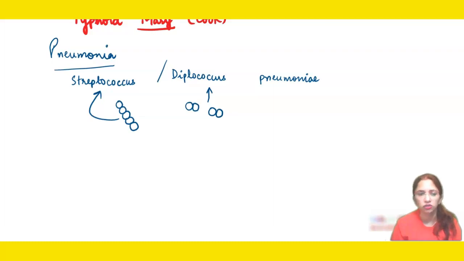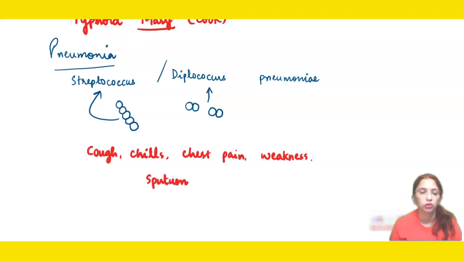This is a disease of the respiratory system, and it is generally characterized by cough, chills, chest pain, weakness, and sputum also gets deposited in the lungs, because of which the chest gives a special sound which is known as walking chest.